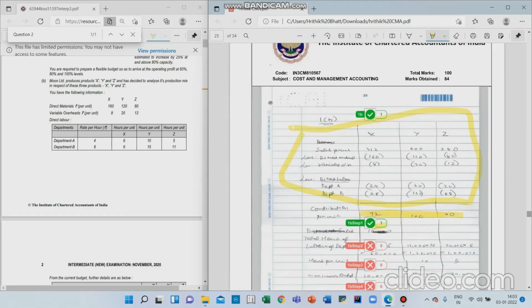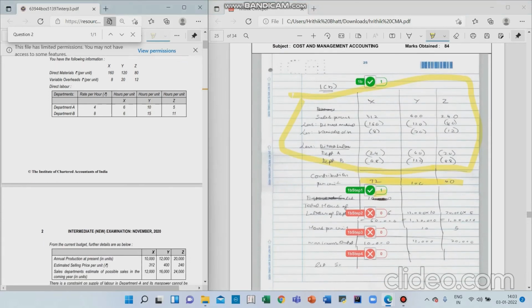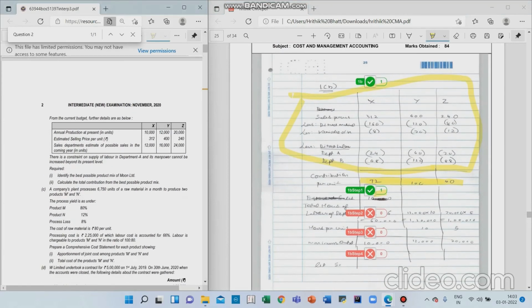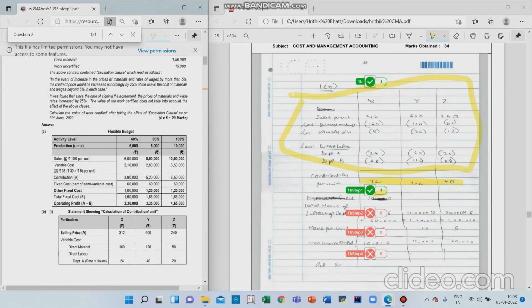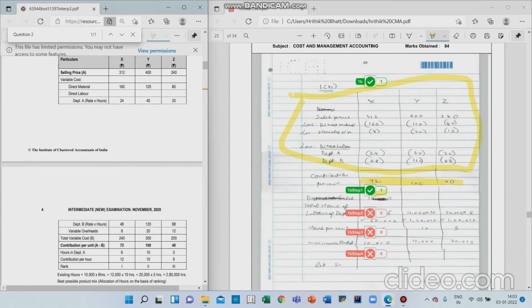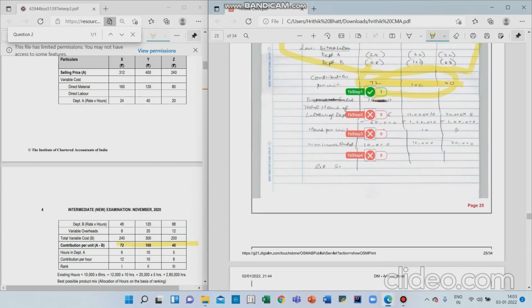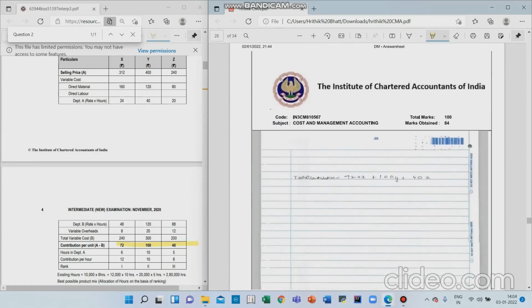The interesting thing is that in 1B I did not know anything, so I did not know how. But what I did as a precautionary measure was I did not leave that question. I attempted it and calculated at least the contribution per unit, because I was confident that I'll get marks. So you can see here 72, 100, 140. That was right. Hence, they allocated 1 mark to me. So that becomes a precious 1 mark for a question that you do not know.